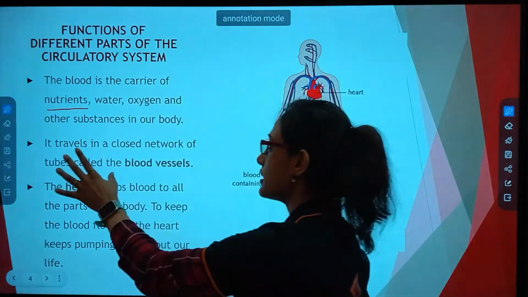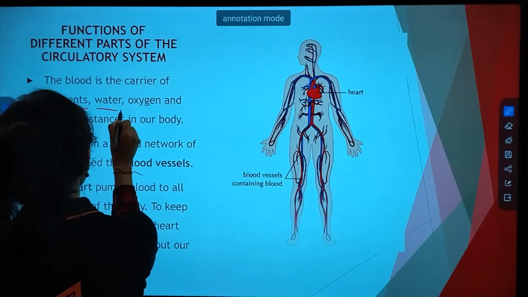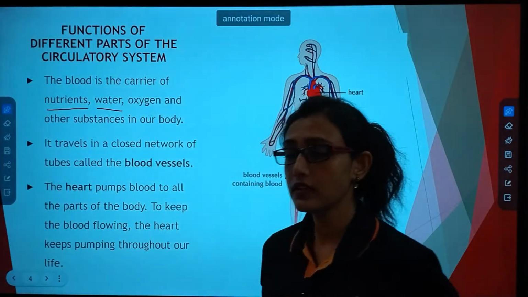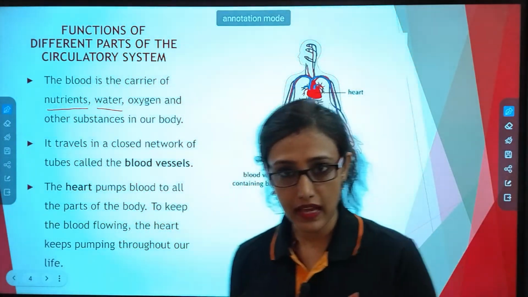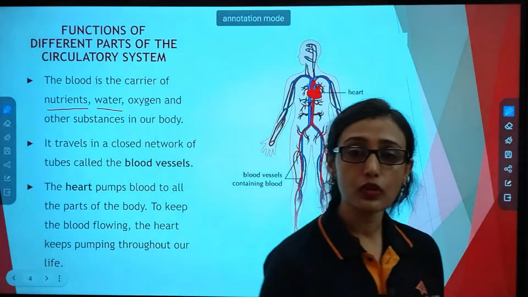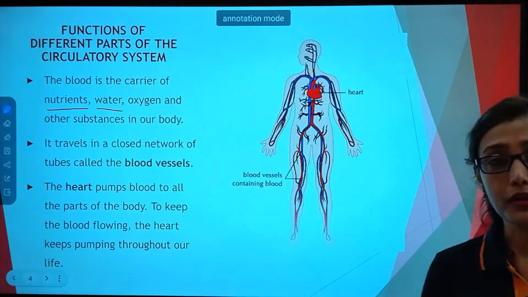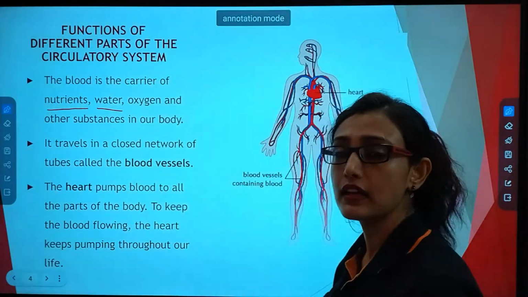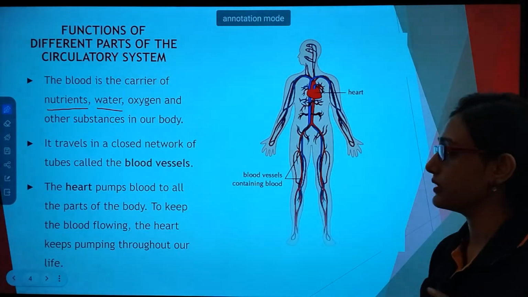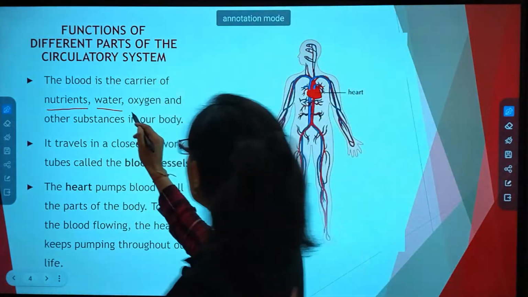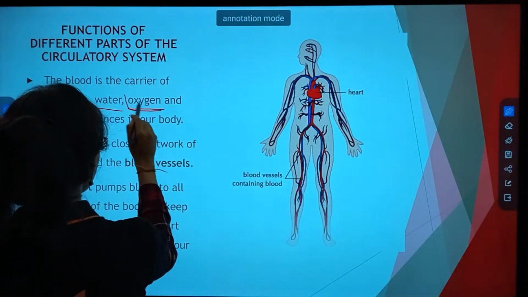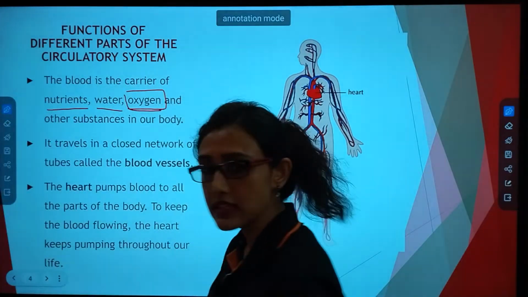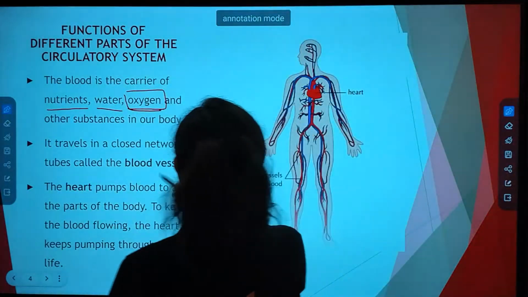So nutrients, water, why do you need water? Water we need for our proper digestion, for keeping our body hydrated and also for maintaining the temperature of our body. Oxygen, we all know that the air we take in is oxygen and we give out what?